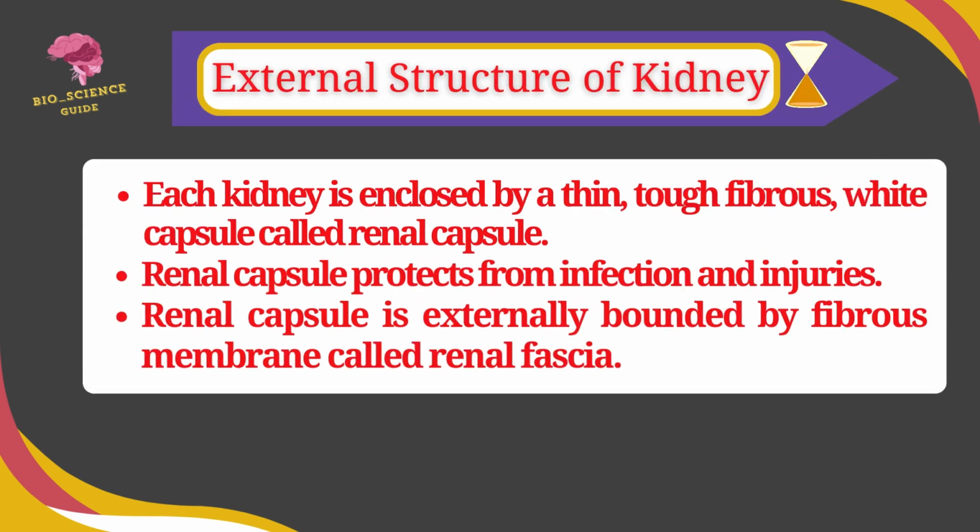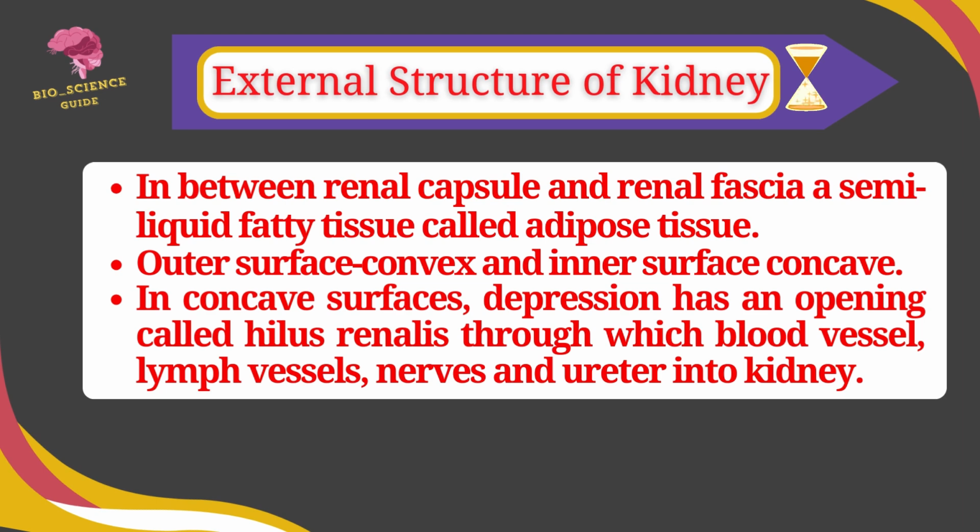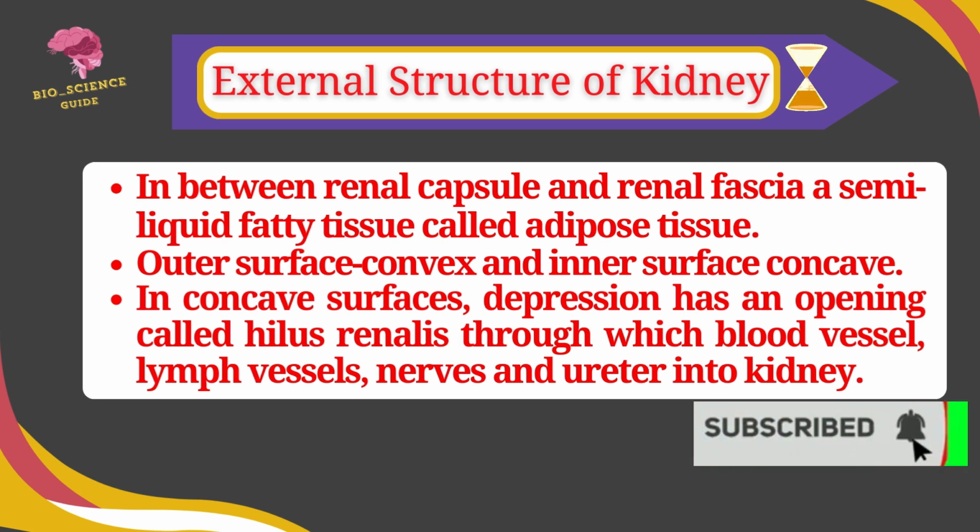External structure of kidney. Each kidney is enclosed by a thin, tough, fibrous white capsule called renal capsule. The renal capsule provides protection from infection and injury. The renal capsule is externally bounded by a fibrous membrane called renal fascia. In between the renal capsule and renal fascia, there is a semi-liquid fatty tissue called adipose tissue.